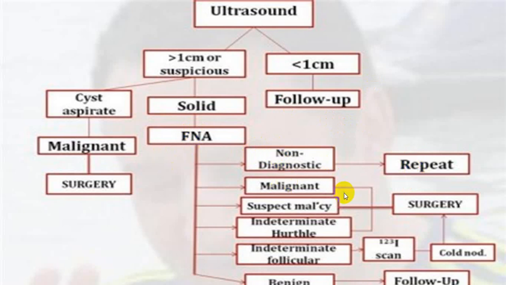If there is a suspected malignancy, or you cannot determine, indeterminate Hurthle or indeterminate follicular neoplasm, you can go for surgery or radioactive treatment and radioactive uptake scans. And if it is showing a cold nodule, go for surgery. And if it is benign by FNAC, you can wait and have regular follow-up. So this is what you can do in a nodule.